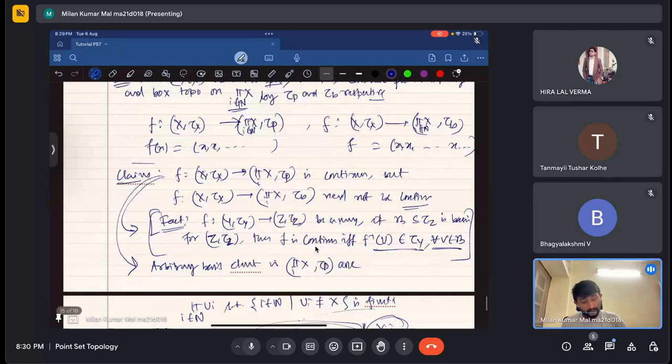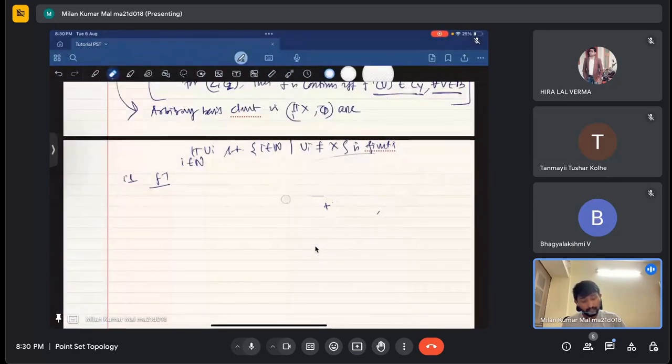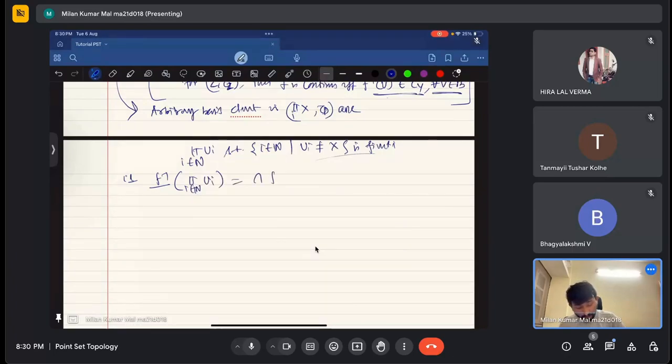So if I take an arbitrary basis element like this, then f inverse of this particular basis element will be the product over i in the natural numbers of f inverse of ui, where the set of i belonging to n for which f inverse of ui is not x is finite.